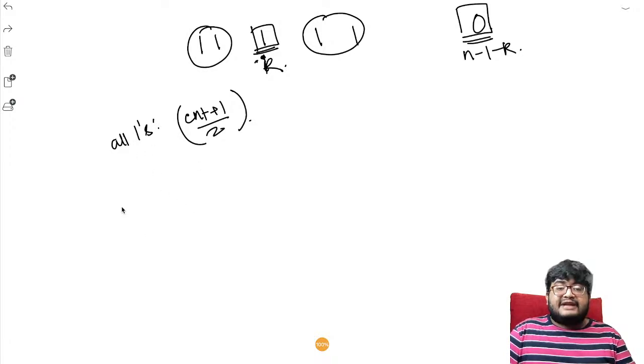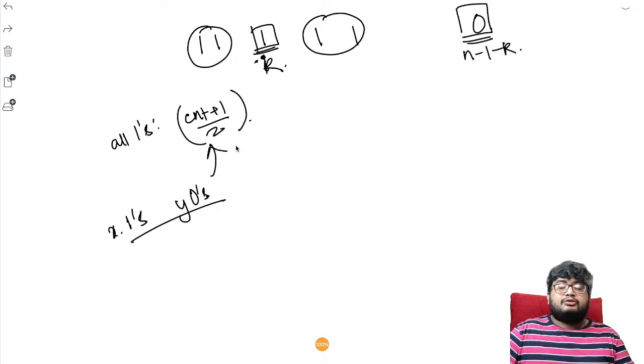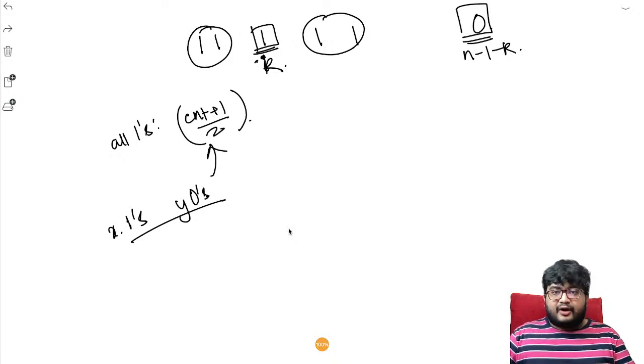So for all ones, it is (count plus 1) by 2. We can in fact prove that for any mixture of ones and zeros, say there are x ones and y zeros, it will always remain (count plus 1) by 2. We can always pair them up, right? And one additional pair will be formed only for odd elements. How do we know that? Okay, let's see that.